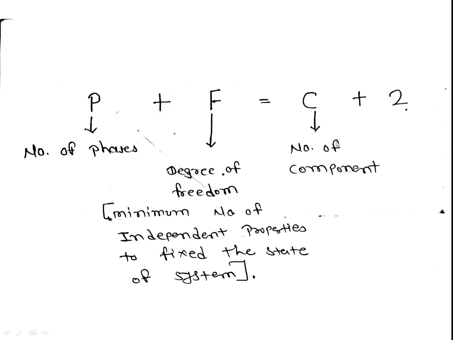From this we can understand better. Gibbs gives this equation: P plus F is equal to C plus 2. P means number of phases, F means degree of freedom, C means number of components, plus 2. And degree of freedom means the minimum number of independent properties to fix the state of the system. So we are going to find out the degree of freedom for every particular system, so that we can say what are the minimum number of